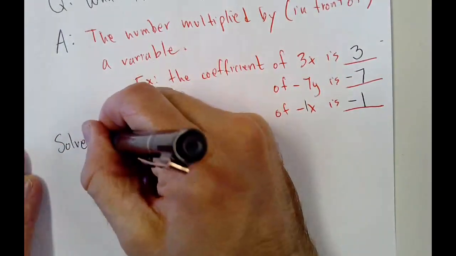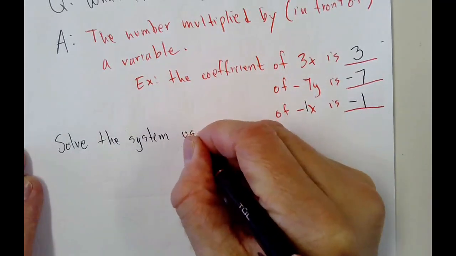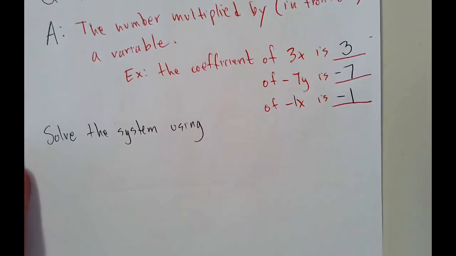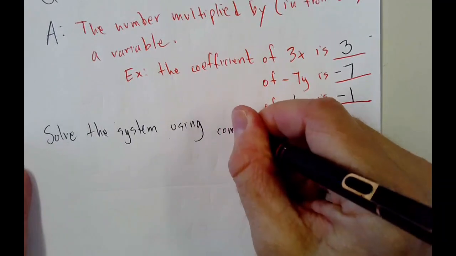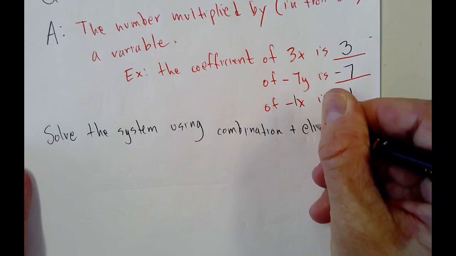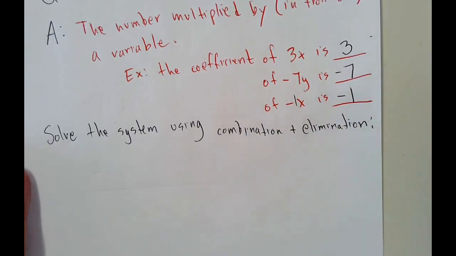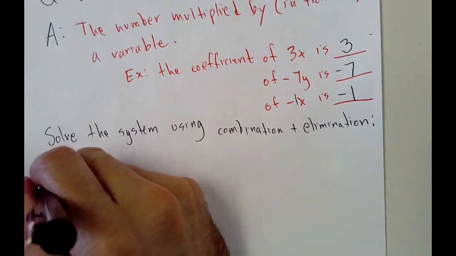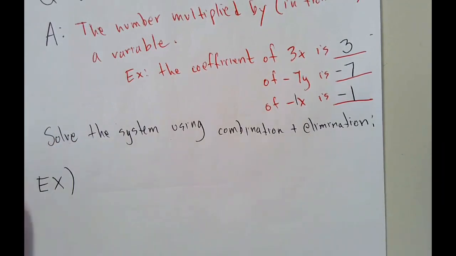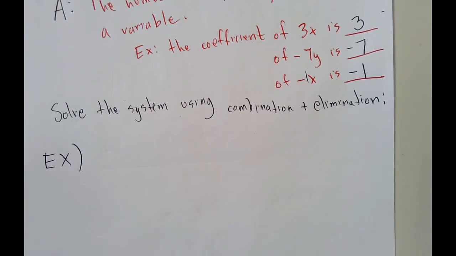Solve the system using this method, the combination and elimination method. Solve using combination and elimination. Example, and this is the only example I'm going to give in this video, and for notes today, we're going to do whiteboard practice immediately after this. So I'll have you go to whiteboard in a second.